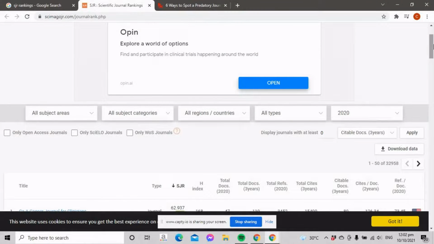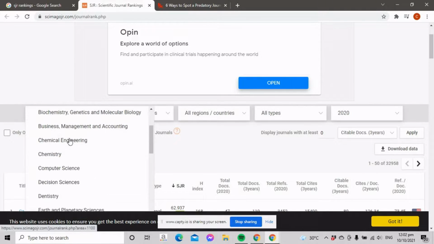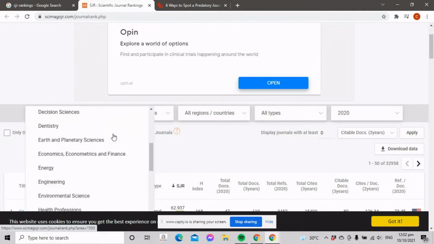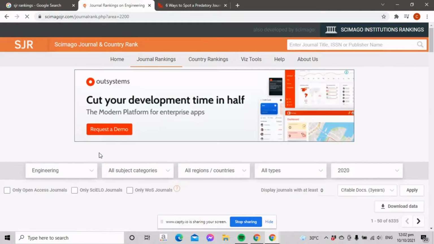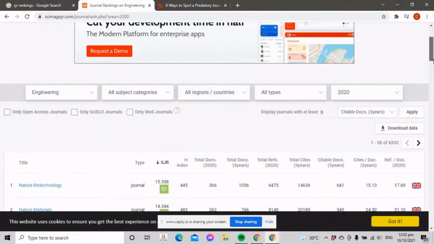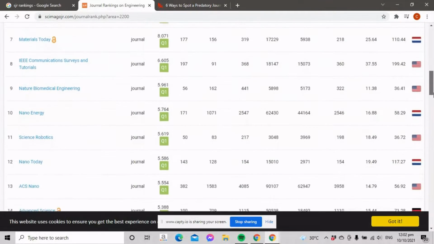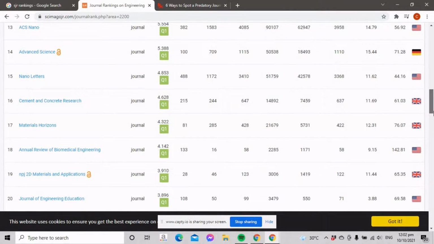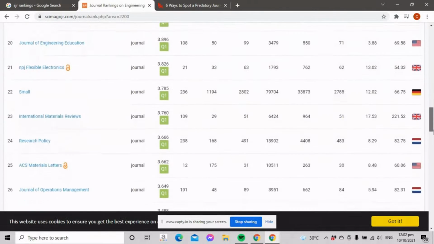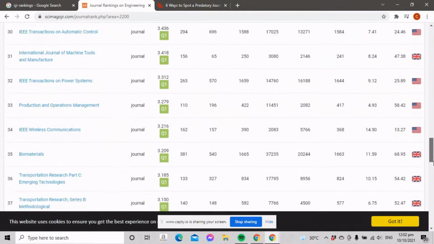Now, if you want to find a scientific journal that is related to your field or your profession, click this part, all subject areas, and pick something that is related to your profession or field. So we'll use engineering as our example. Okay, so as you scroll down, you'll be able to see all the scientific journals or all the scholarly journals that are related to engineering.